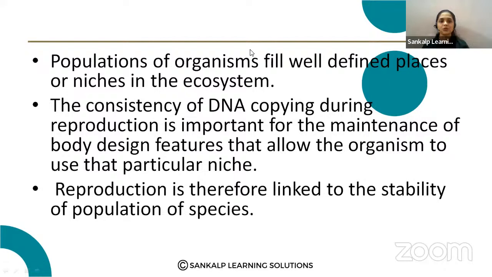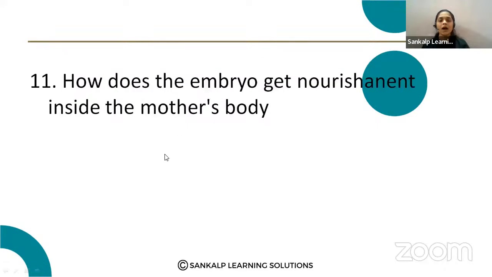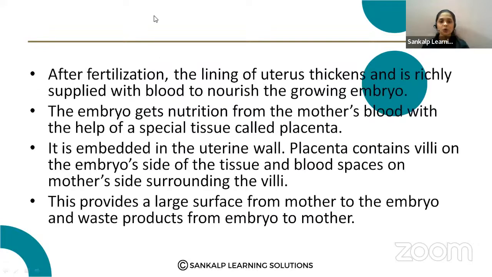Okay, next question. How does the embryo get nourishment inside the mother's body? How is the embryo able to get the nourishment inside the mother's body? Just imagine this is the uterus.